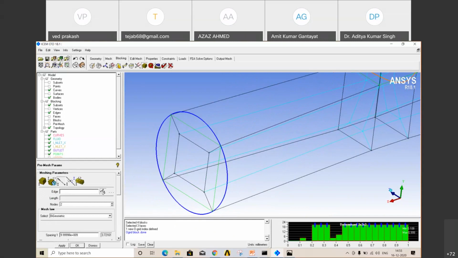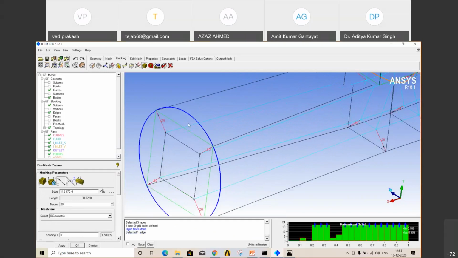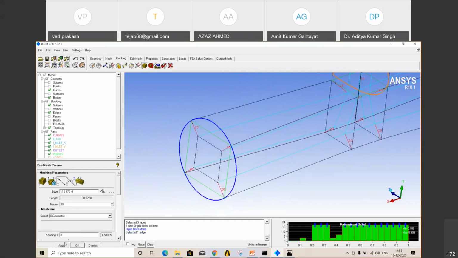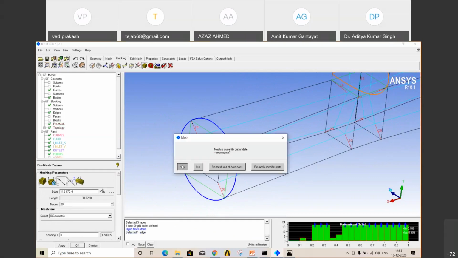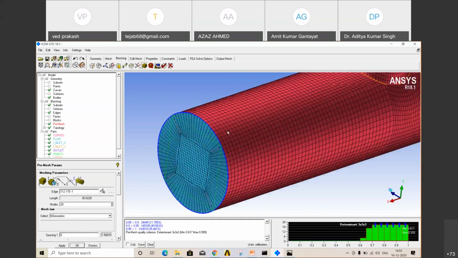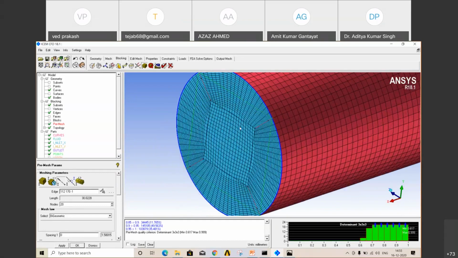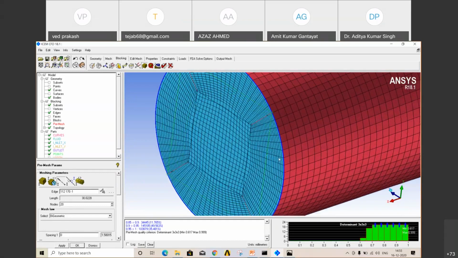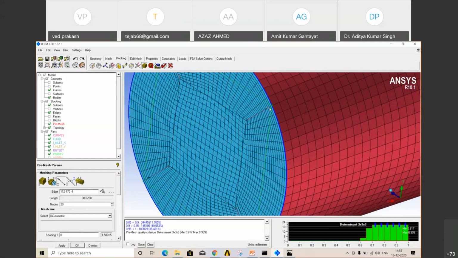From here, select that edge, give a parameter like 20, suppose, and apply. You can also check your pre-mesh. Now your quality is improved, from 0.1 to 0.6, as you can see here. Here also you can check, because it is varying very smoothly.